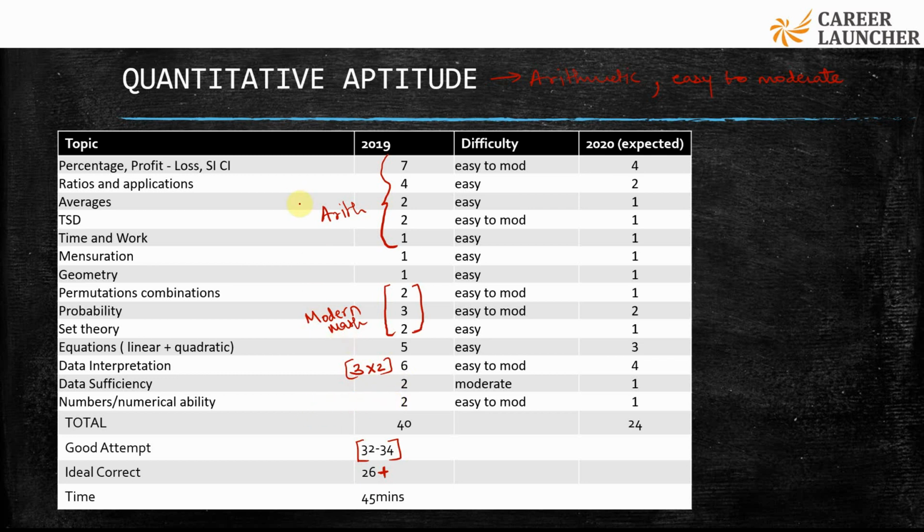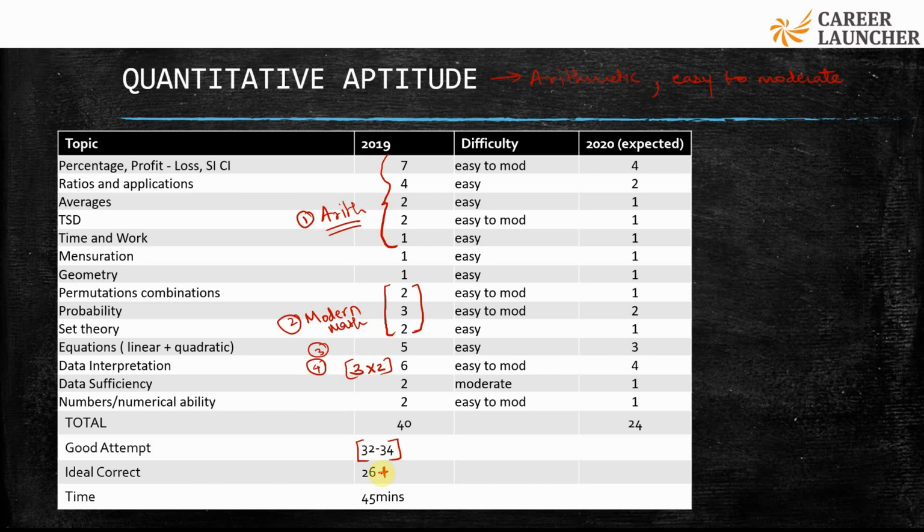Okay, so basically arithmetic is the first biggest section. The second big section is modern math, and after that you can have some questions from algebra, that is linear and quadratic equations. Third, and data interpretation are the 4 important areas in the quantitative aptitude section. So you need to have a good hold over those subjects, especially arithmetic, to do well in this exam.